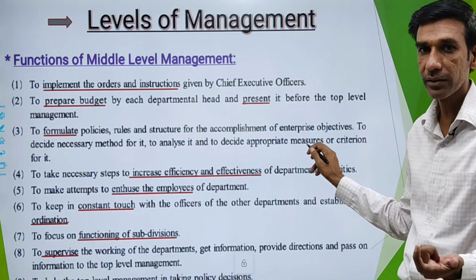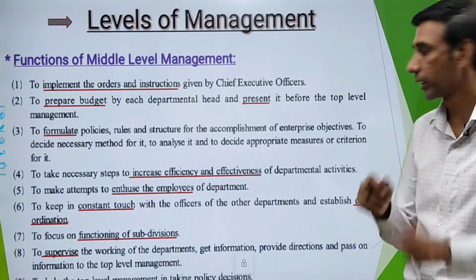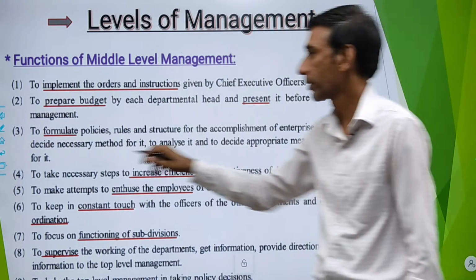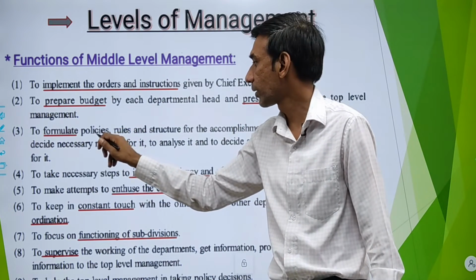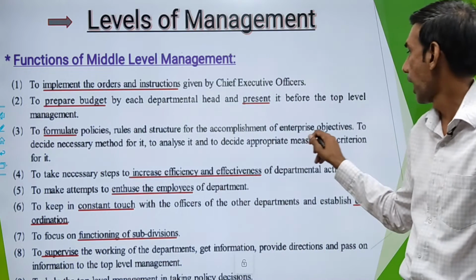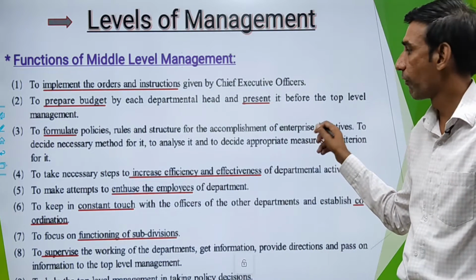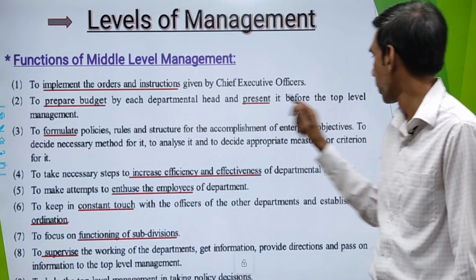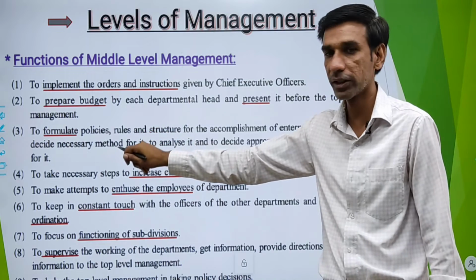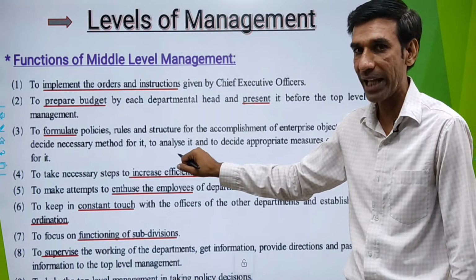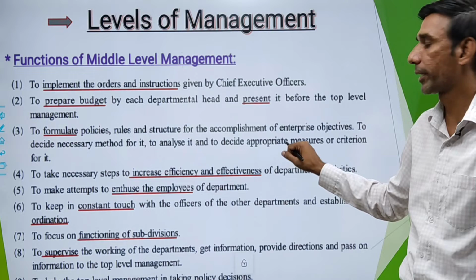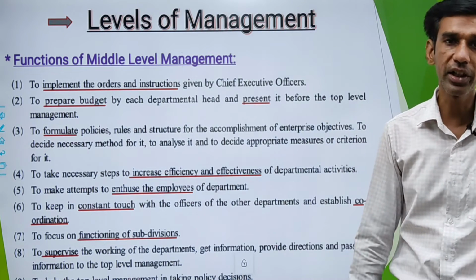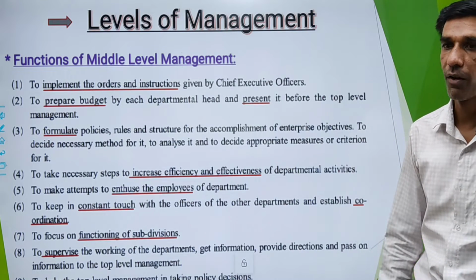Corrective measures need to be taken if there are some loopholes in your method, or you have to set standards, that is called criteria, for the work to be done. So these policies or rules regarding accomplishment of business objectives will be prepared by middle level management. While preparing, they will also see to it that necessary methods are decided, it has been properly analyzed, appropriate measures are decided for corrective action, and criteria or standards are set for the work.